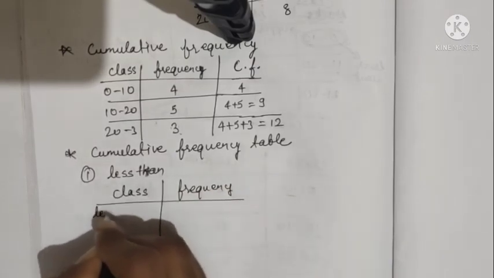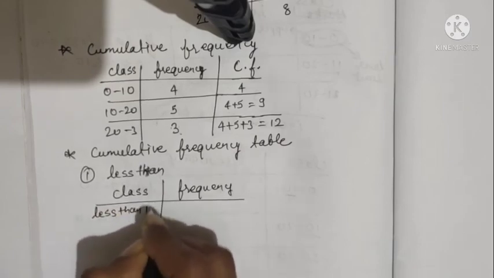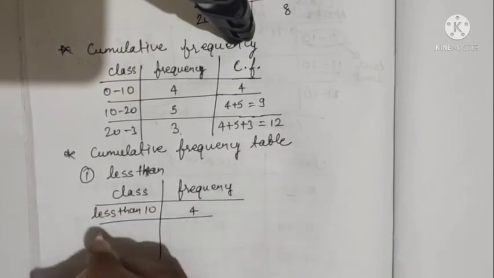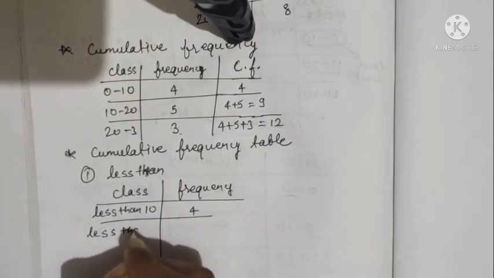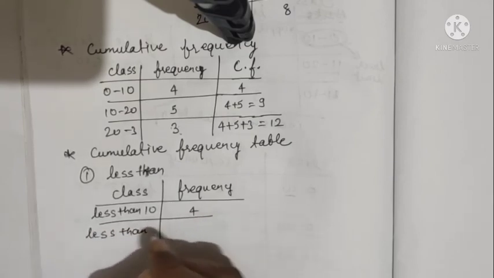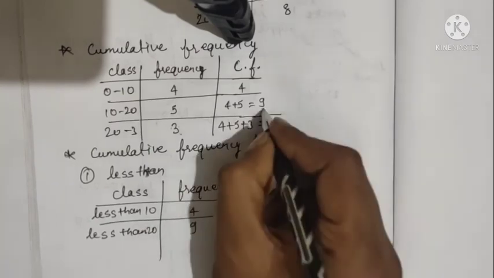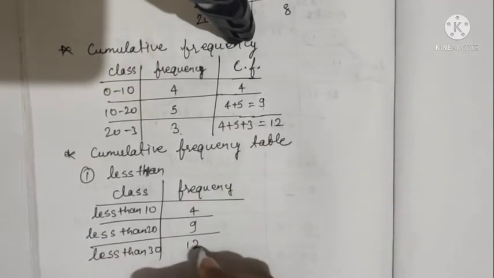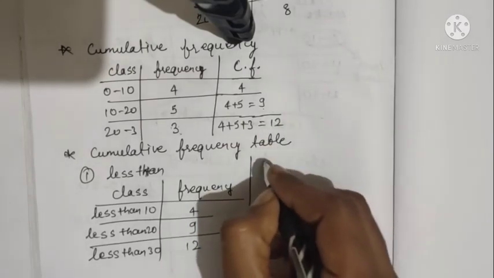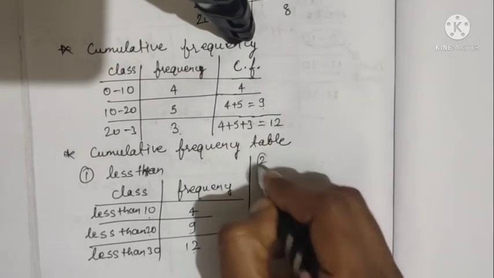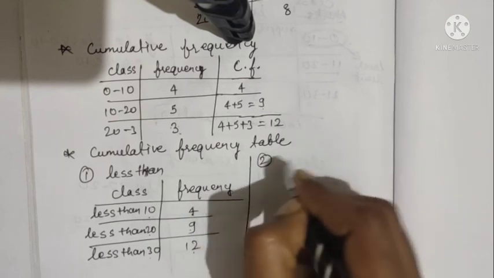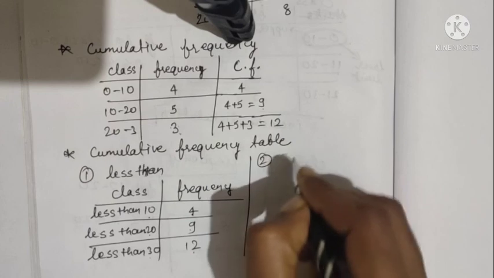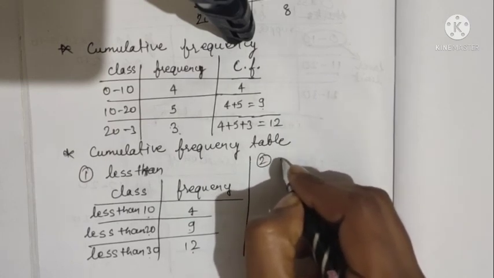Here it is class, frequency, and less than 10, less than 20, less than 30: less than 10 is 4, less than 20 is 9, and less than 30 is 12. Now what does this mean? This means that there are 4 data that are less than 10, 9 data are less than 20, and 12 data are less than 30.